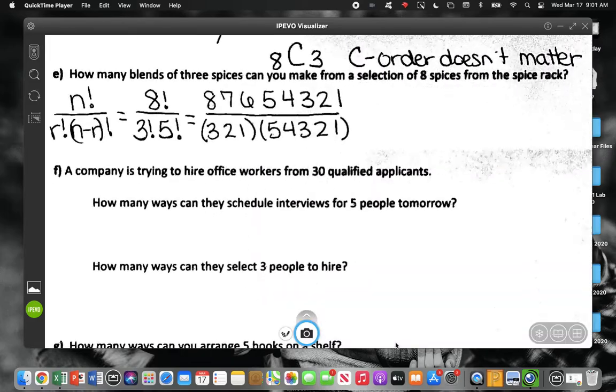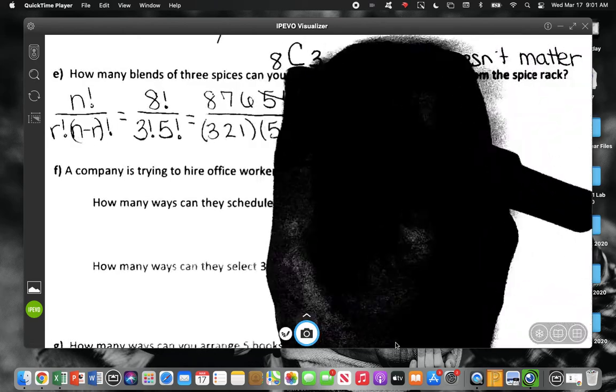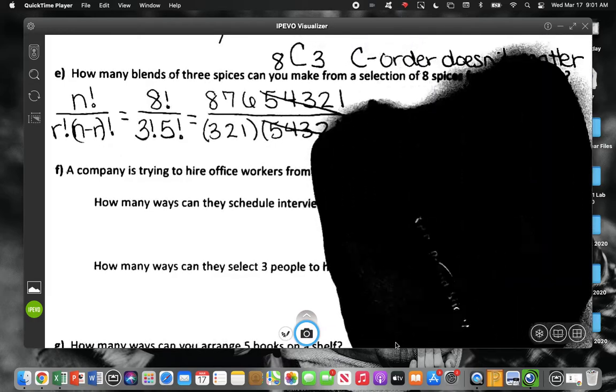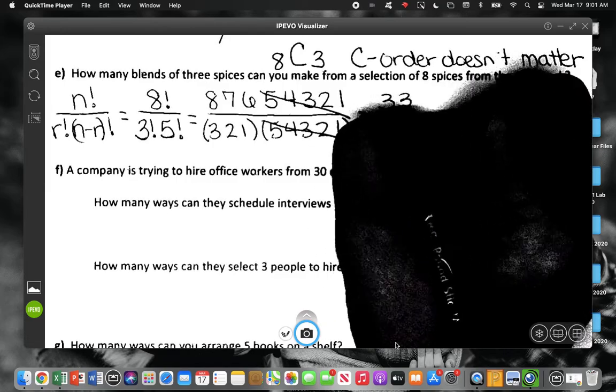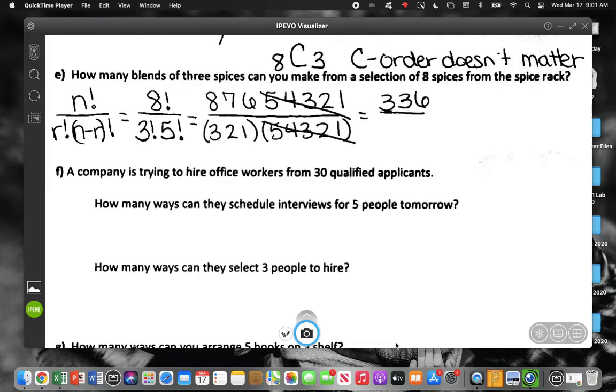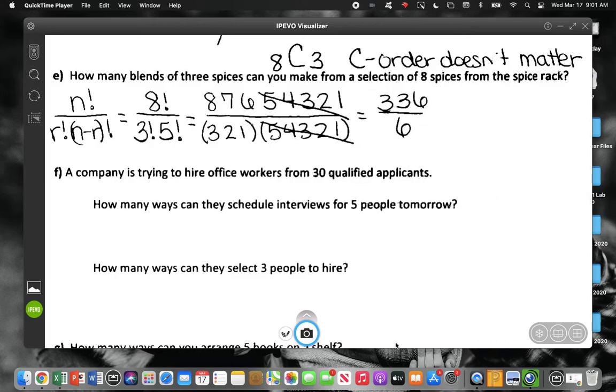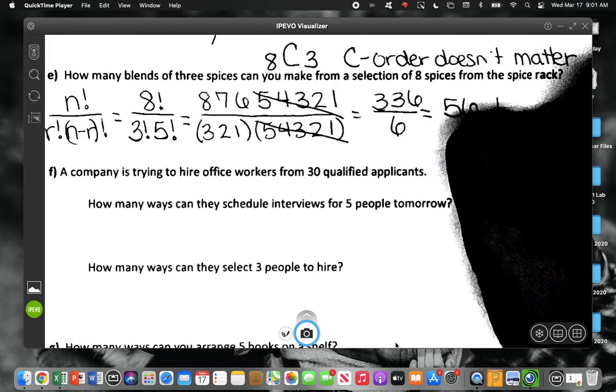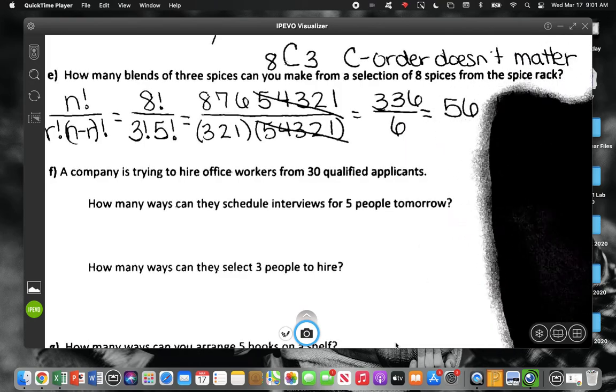What can we get rid of? 5, 4, 3, 2, 1. So we are left with 8 times 7 times 6 on top. 336. What's 3 times 2 times 1? 6. 336 divided by 6. 56. 56 blends.